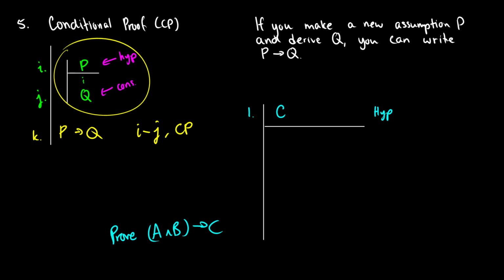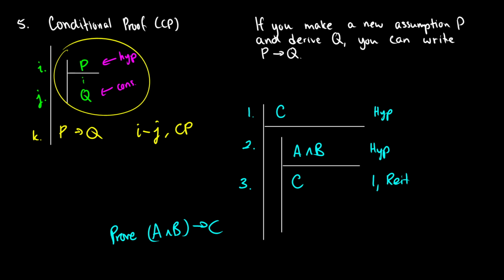So what I can do is I can start a subproof. I can say, okay, well, hypothetically, what if we have A and B? And we can add this as a hypothesis. So what if we have that? Well, in line 3, what we can do is we can say, oh, well, we have C as a hypothesis already. So we can copy that into our subproof. So from line 1, we use reiteration. I can write it R, I can write it reit.